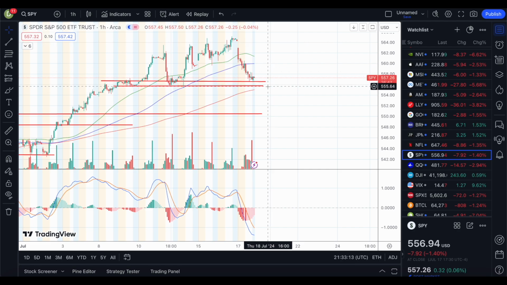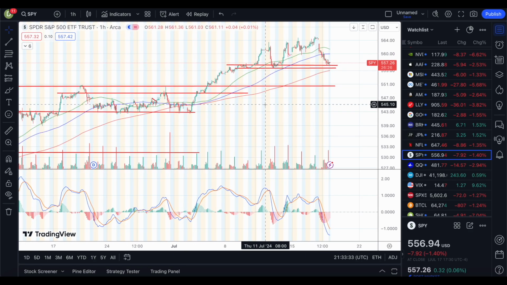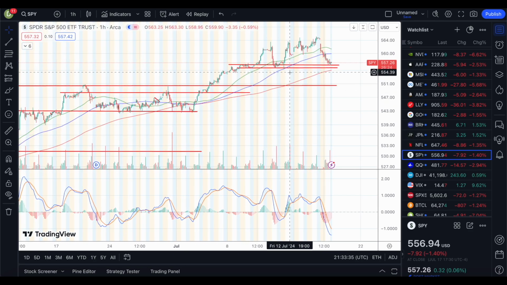Now to the downside, we could potentially have support at 555 and some change. That's based off of the touch point consolidation here, a touch point here, and then crossing over to the moving average right about here. We could have support at the high 554 and some change, so pretty close to the 555 and some change. Now the next level after that, you could think that the 554 and some change on the low end will hold.